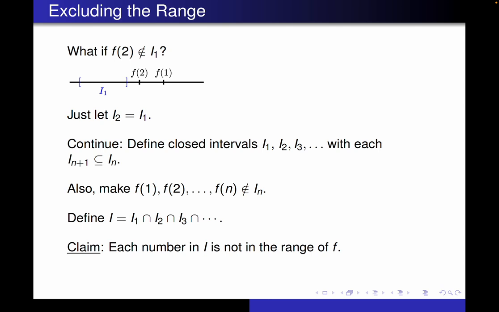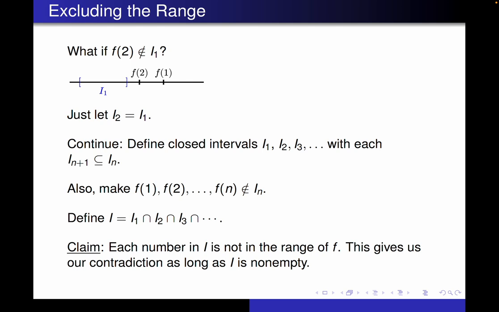Then we can make the claim that each number in I is not in the range of f, and that will give us our contradiction. Well, as long as I is not empty. So we've got to prove that each number in I is not in the range of f, and we have to prove that I actually has a number in it.